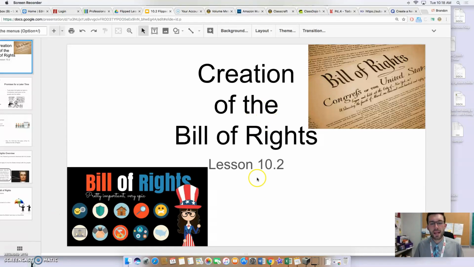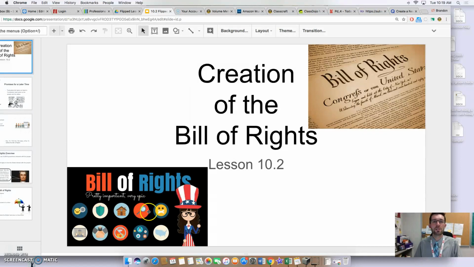We are starting chapter 10, which is all about the Bill of Rights. So it stands to reason that the first Flip video for lesson 10.2 is all about how the Bill of Rights were created. This picture right here is a very interesting little comic, and it probably doesn't make a whole lot of sense right now, but as we go through and learn about the different bills in the Bill of Rights, each of these pictures shown here will make more and more sense, and you may just look back at this and say, wow, that's cool. Let's begin.